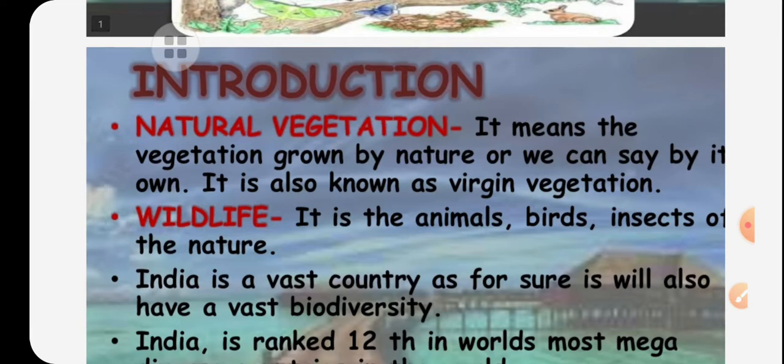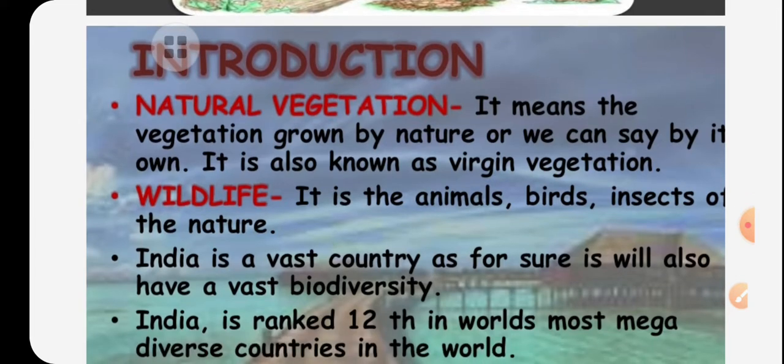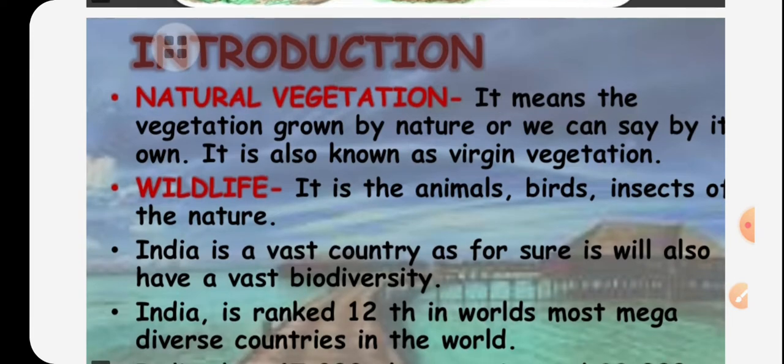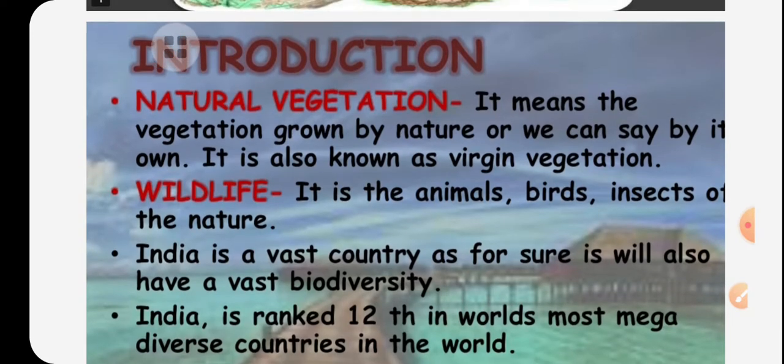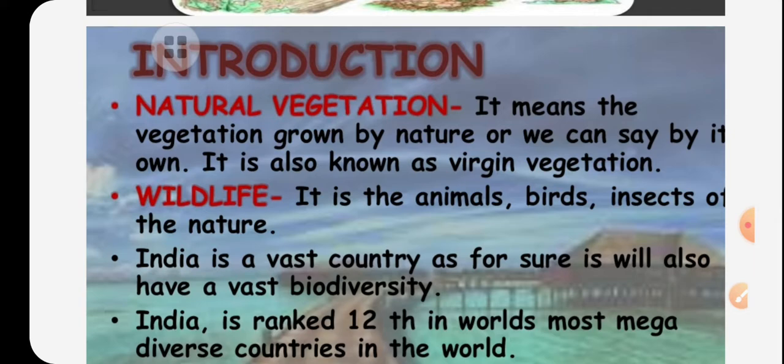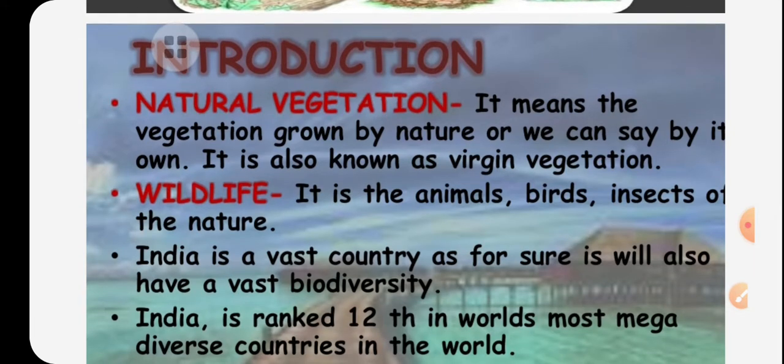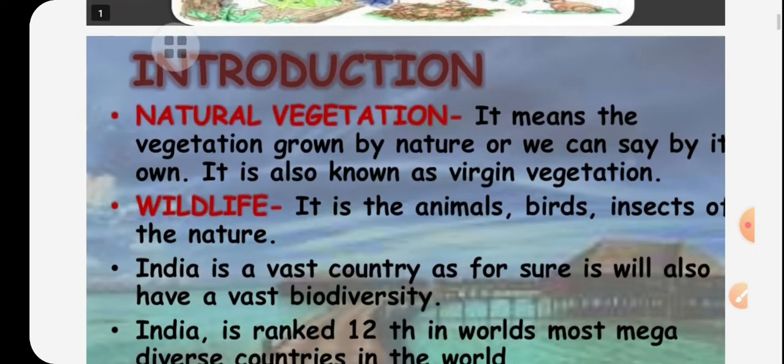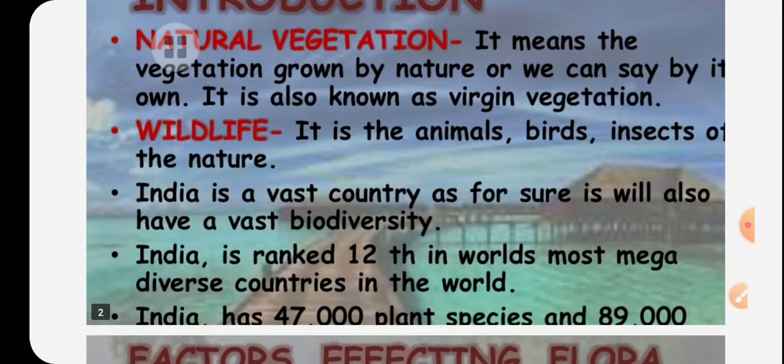As we know, natural vegetation is that which grows by itself, without the interference of human beings. The textbook definition says vegetation that grows by nature, or we can say on its own, is known as virgin vegetation. It is the vegetation which grows at its specific place or native region.